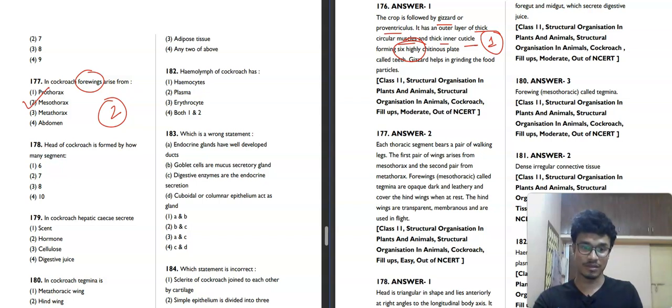You can also see that the first pair of wings arises from the mesothorax, but the second pair arises from the metathorax. So the forewings are mesothoracic. They are called tegmina. These are opaque, dark and leathery and cover the hind wings and the rest. So the second option will be our correct answer.